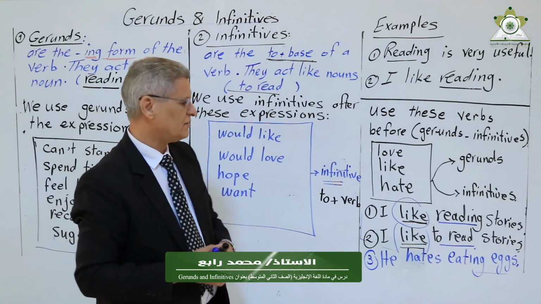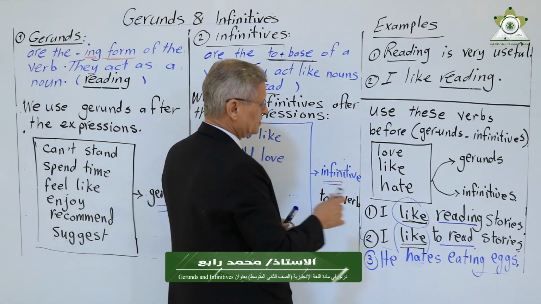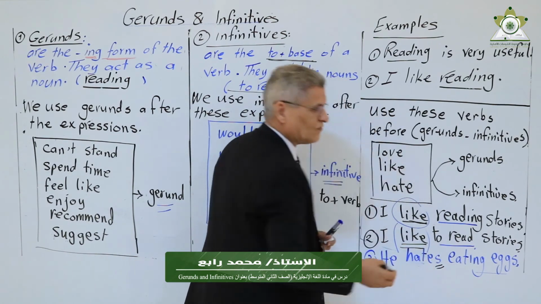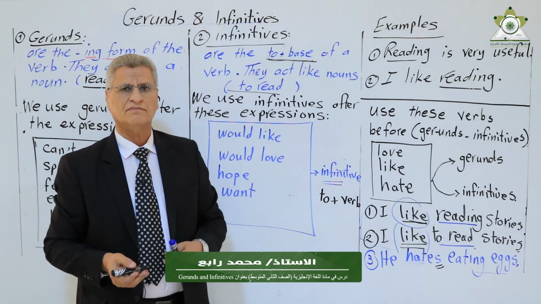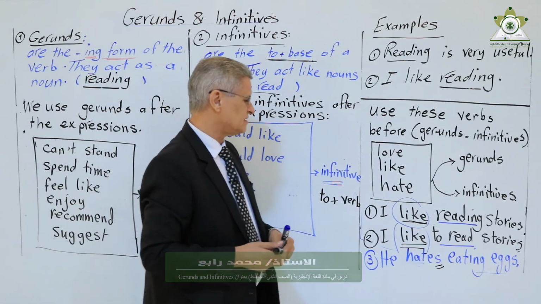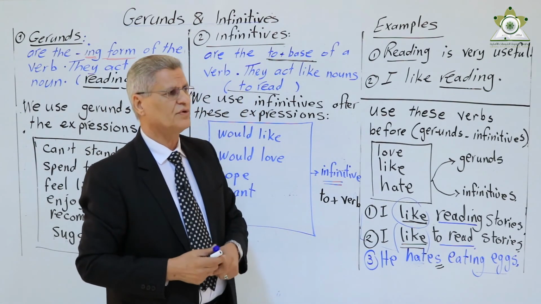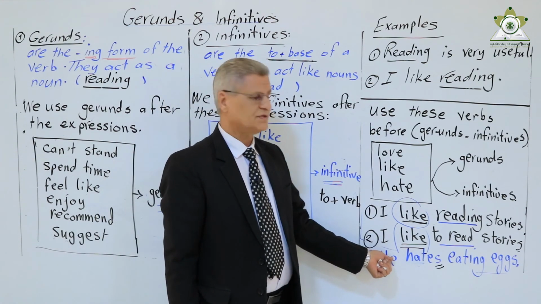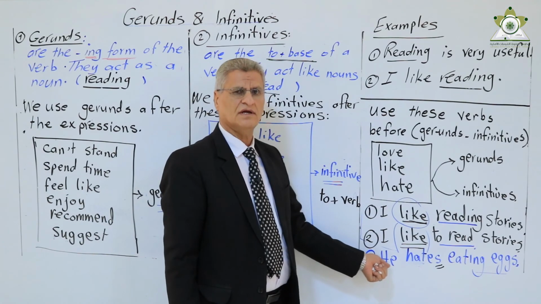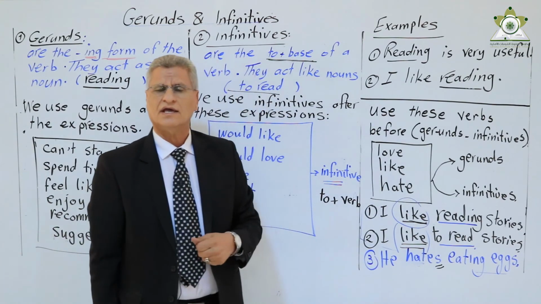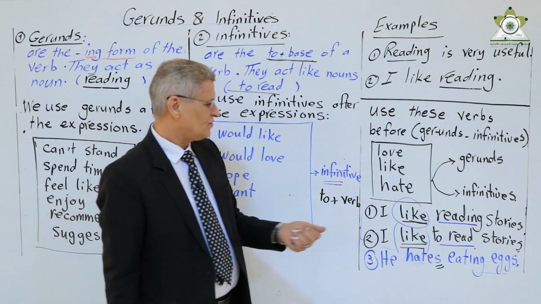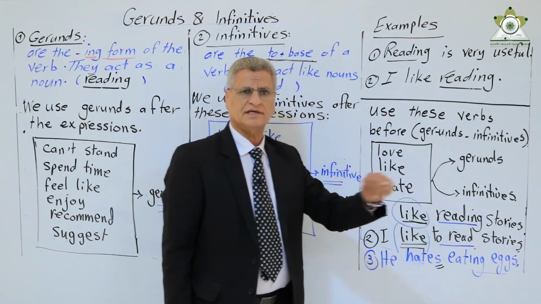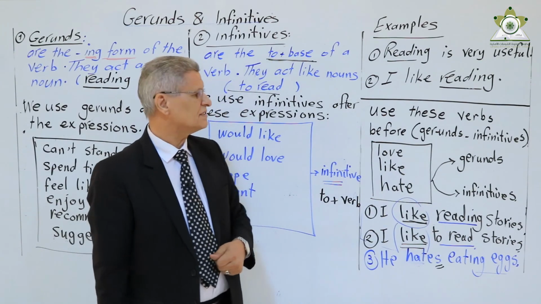I want you to notice here. Here we say I like. Here we say hates. Why did we add s here? Because the sentence started with the pronoun he. He is singular. So when you start with a singular, like he, she, it, or any singular name, you have to add s to the verb. And this is the present simple tense.